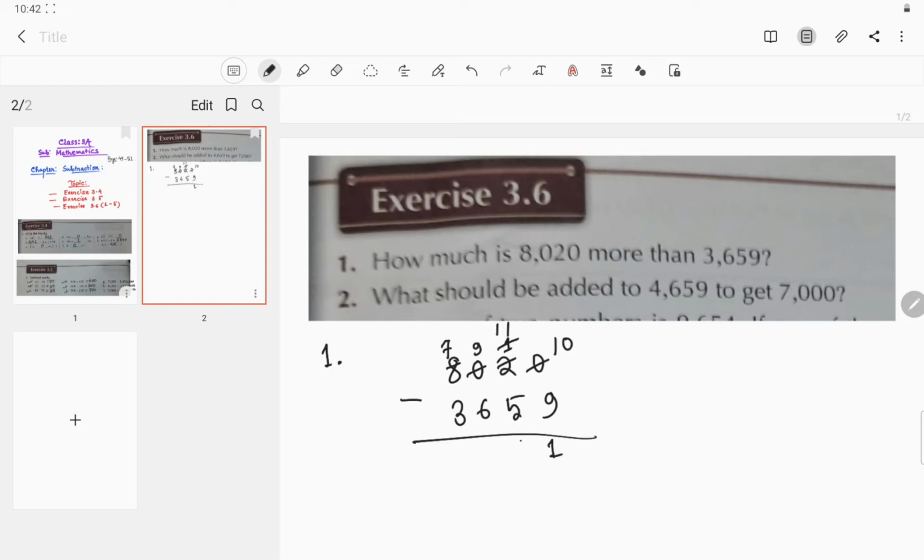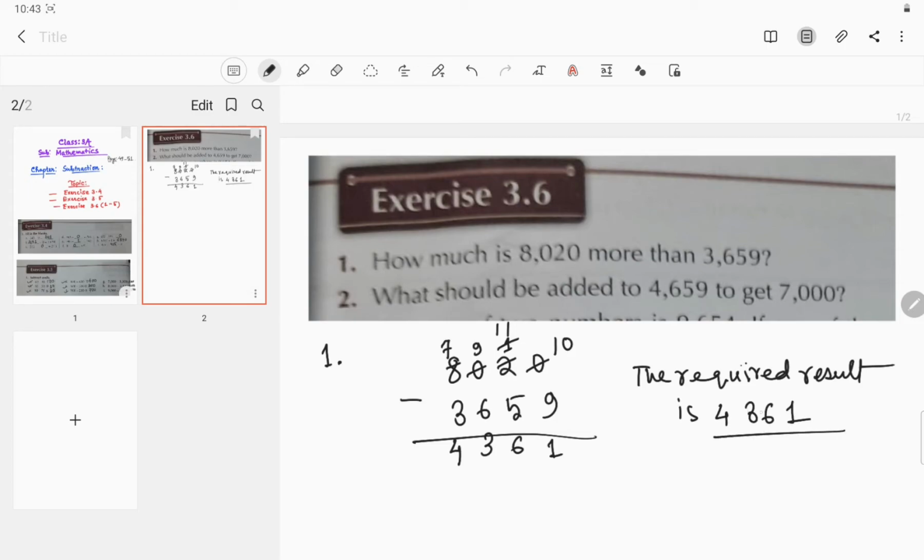So 11 minus 5 is 6, 9 minus 6 is 3, and 7 minus 3 is 4. So the required result is 4,361.